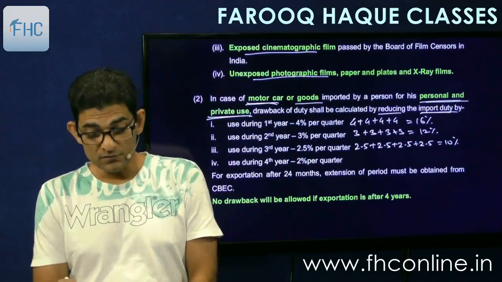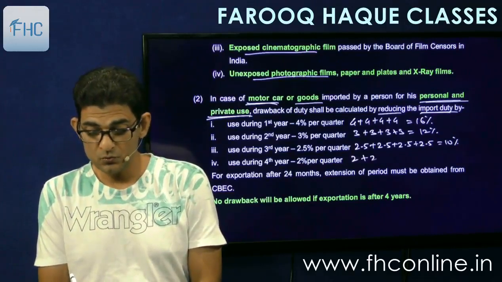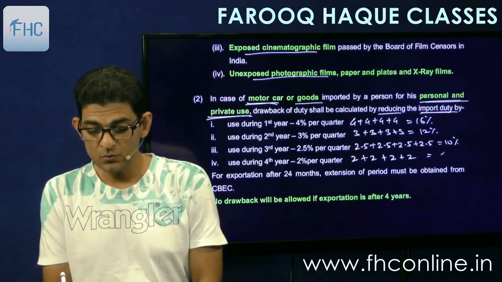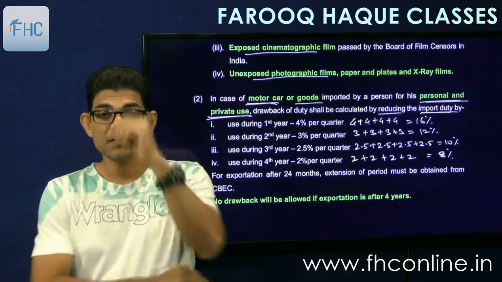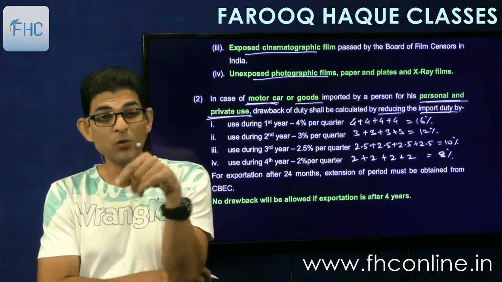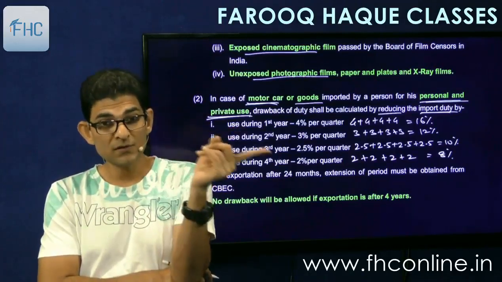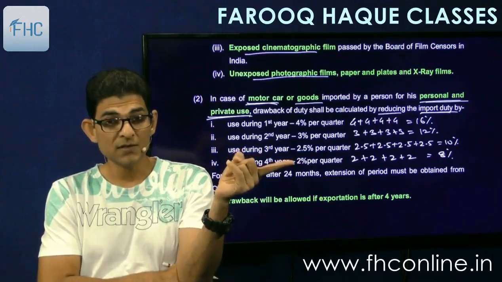And in the fourth year, the reduction will be 2% per quarter. Means 2 plus 2 plus 2 plus 2 is equal to 8%. But as we have seen, the section says that you have to re-export within 2 years. But board may allow extension. So here the rates are given up to 4 years.